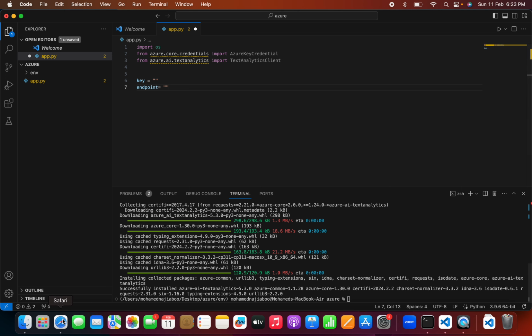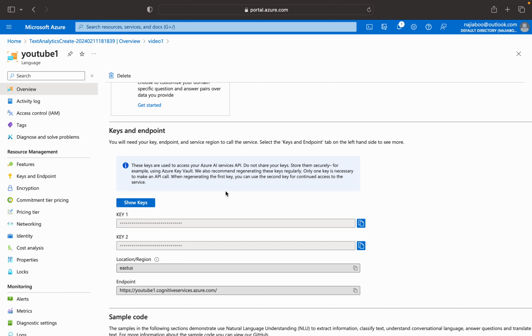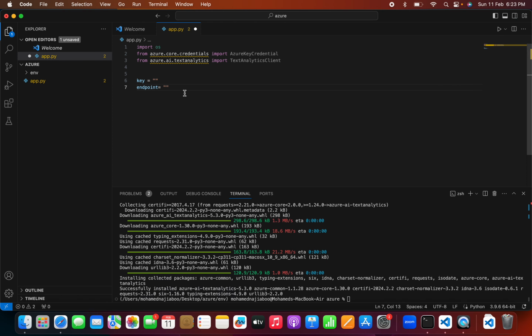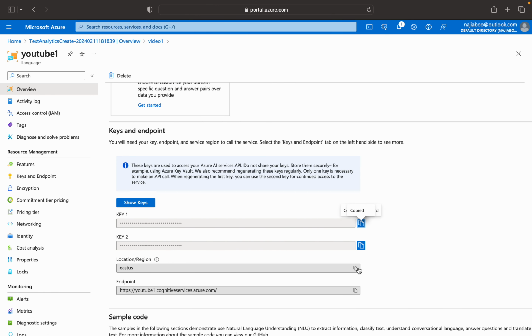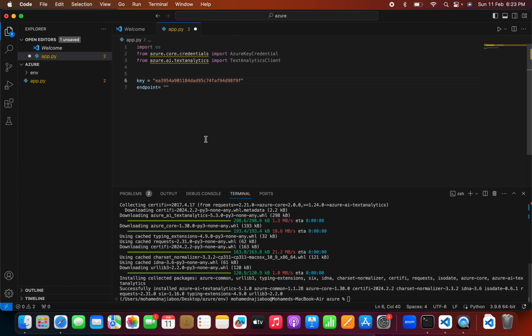Okay. So let's go to here. Just select the key. The key can be copied here. Then just take this endpoint. We will get the endpoint from here also. Okay. Just take the endpoint, place it here. Okay. So this is the key and the endpoint.